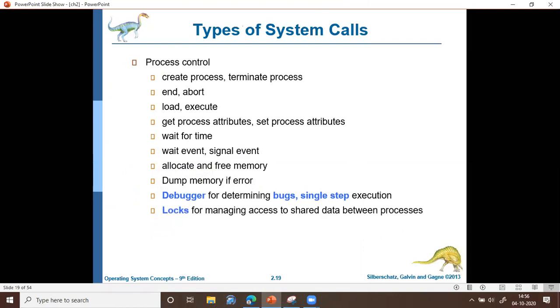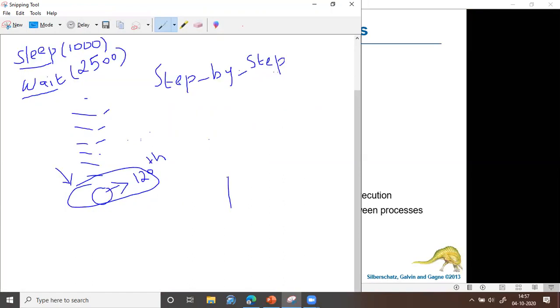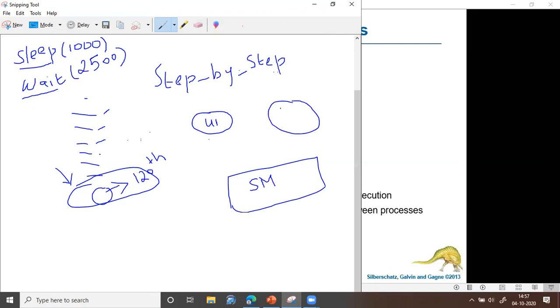And then the operating system provides a system call for locking shared memory access. Already we have discussed the concept of shared memory. Shared memory means there will be a single part of memory which is shared by more than one user. Say this particular memory is shared by two users. That doesn't mean both users can access the memory at the same time. If user 1 is accessing the memory, then user 2 should not be given access. If user 2 is accessing, then user 1 should not be given access.